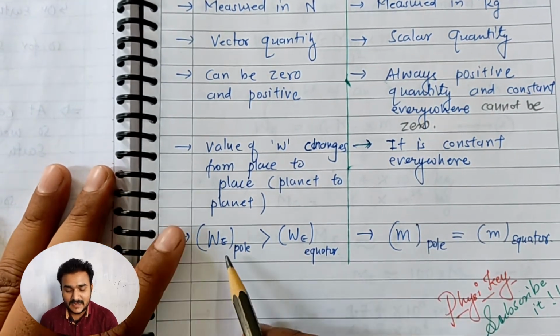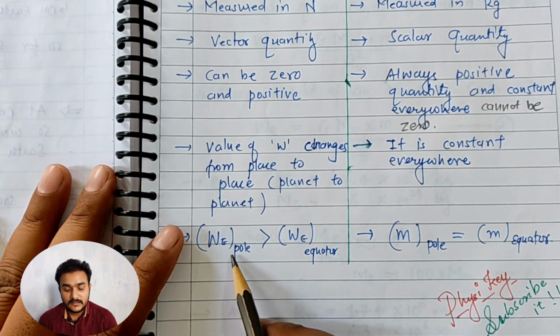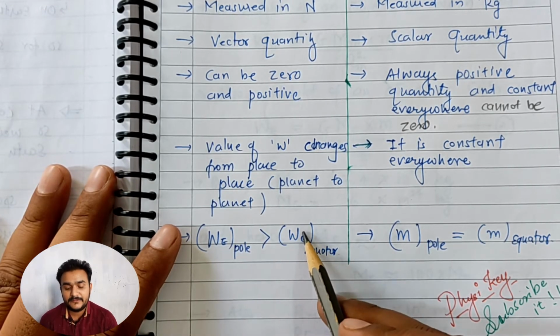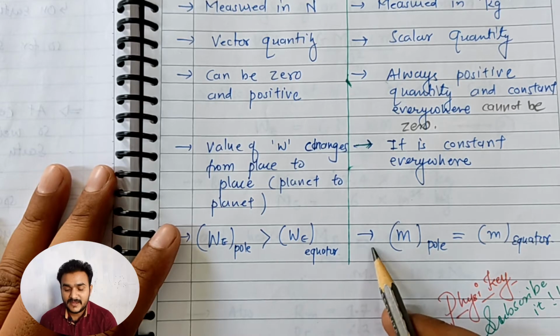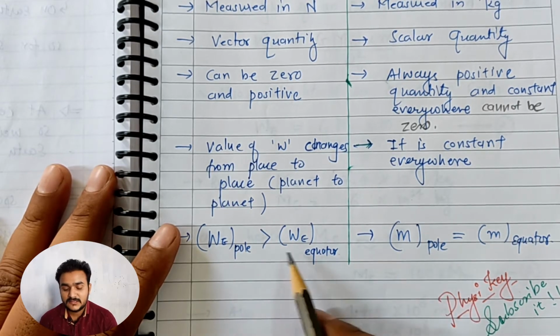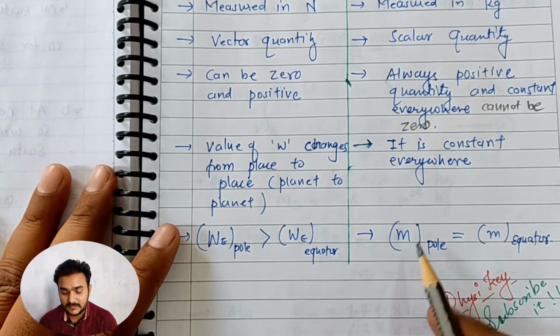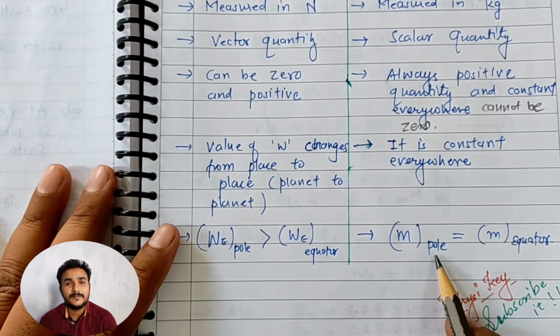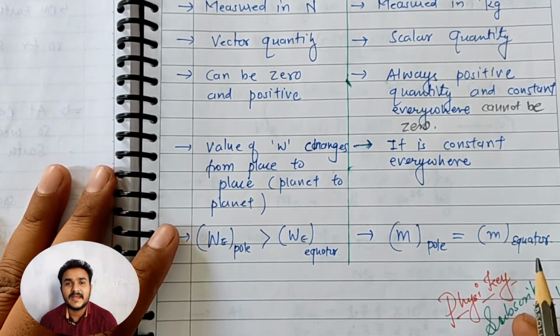The last thing is that the weight of an object in the pole region of the earth will be greater than the weight of an object at the equator, whereas for mass, such inequality is not present. That means that the mass of an object at the pole will be equal to the mass of an object at the equator.